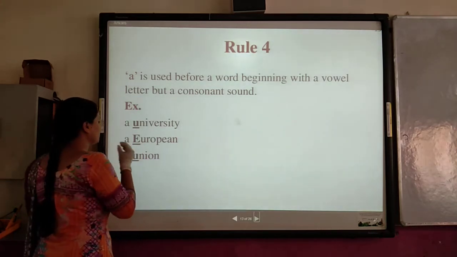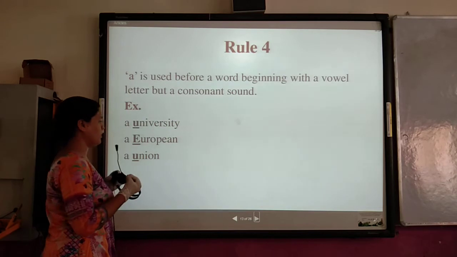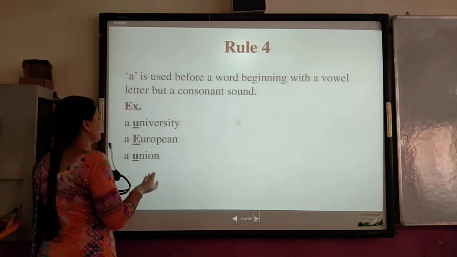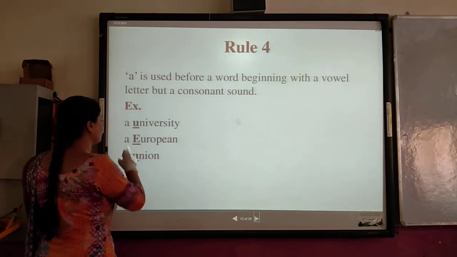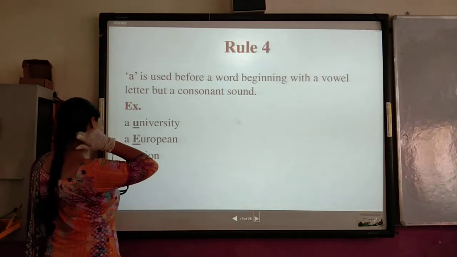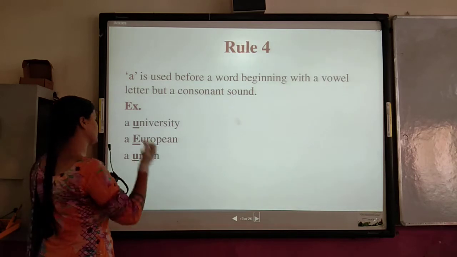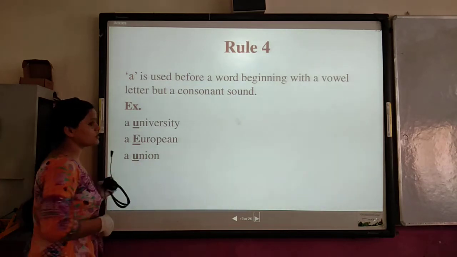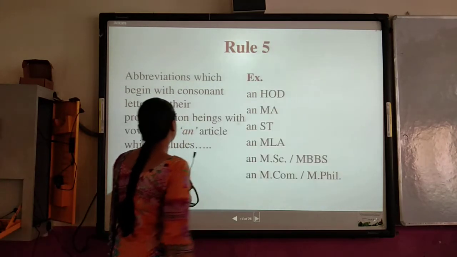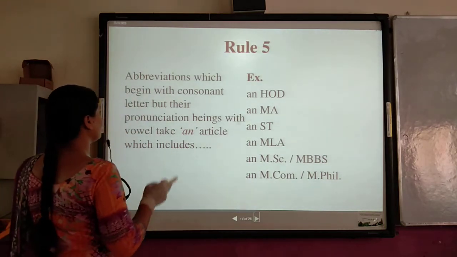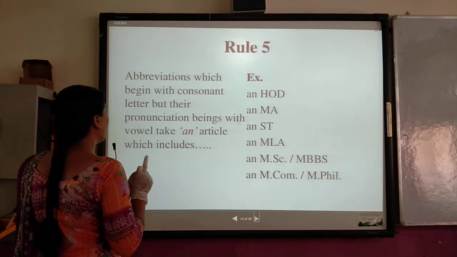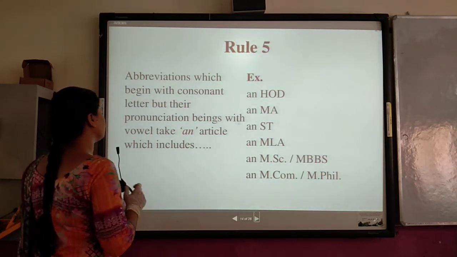It uses "a European". These words begin with a vowel letter, but their pronunciation begins with a consonant sound.